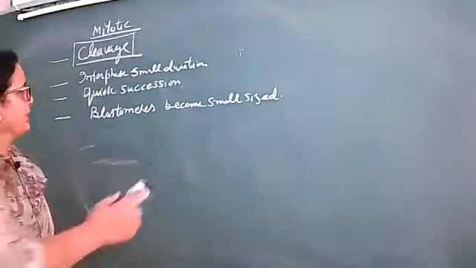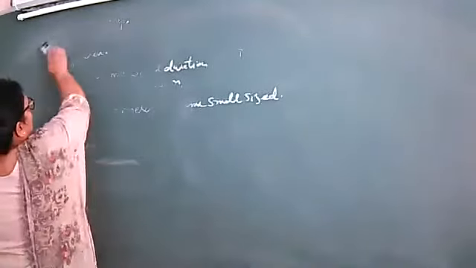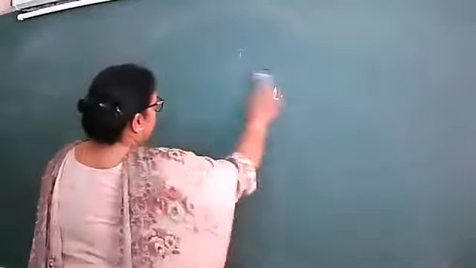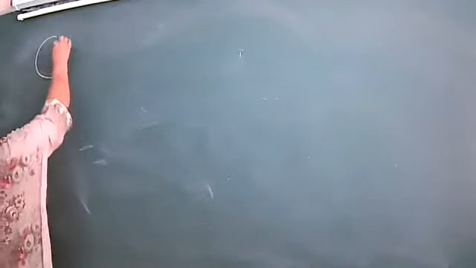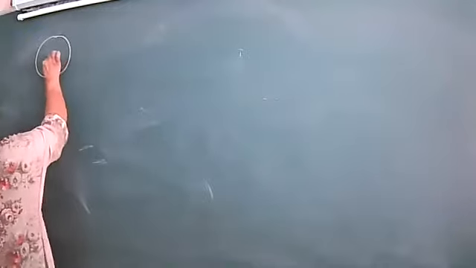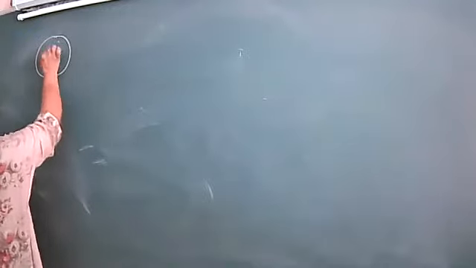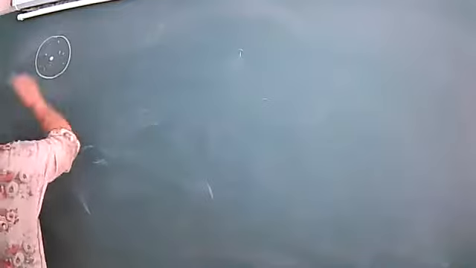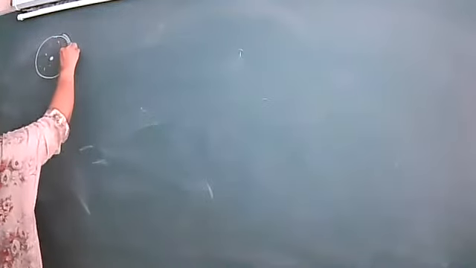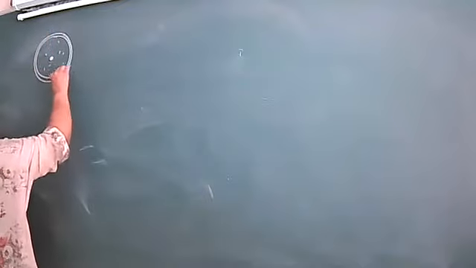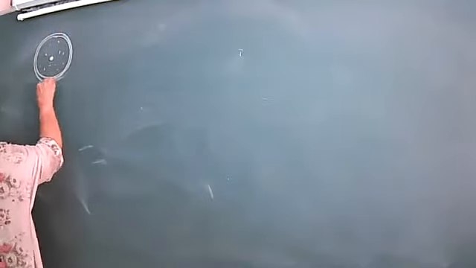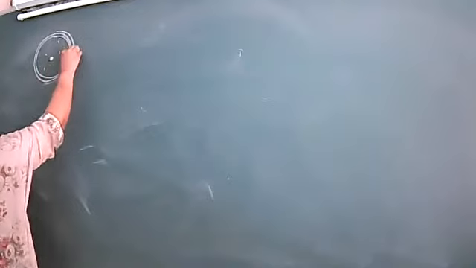Now let me see how the development takes place, what further changes are taking place in the zygote. To start with, first we'll see in short what is the structure of this. This is the egg. This egg is bounded by which layers? Two layers are there: one is the zona pellucida and another is the corona radiata.